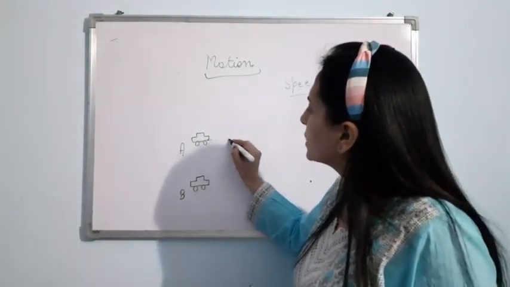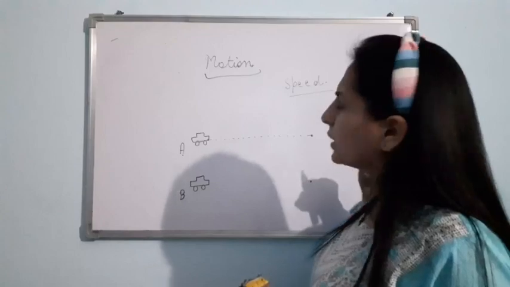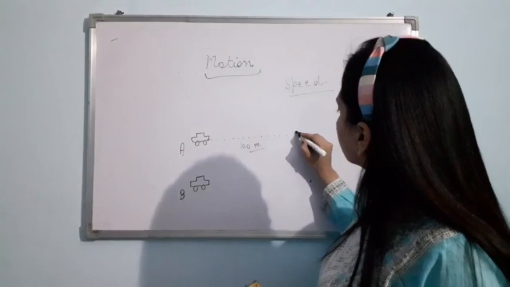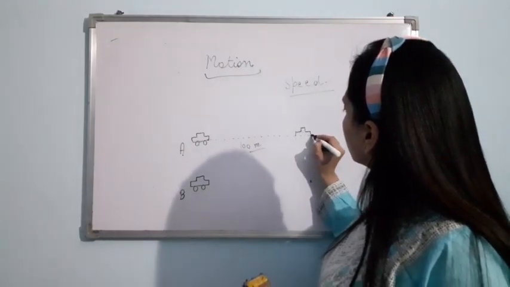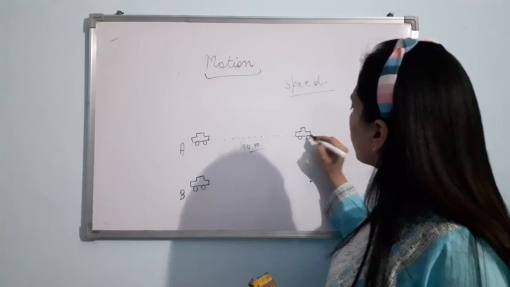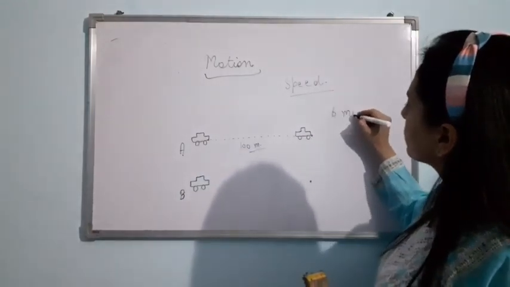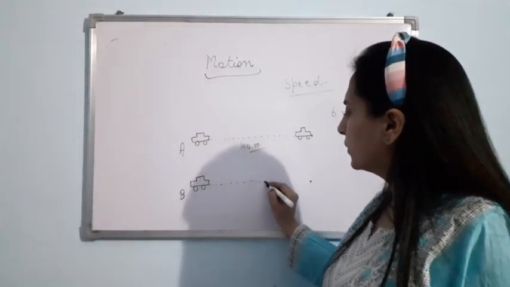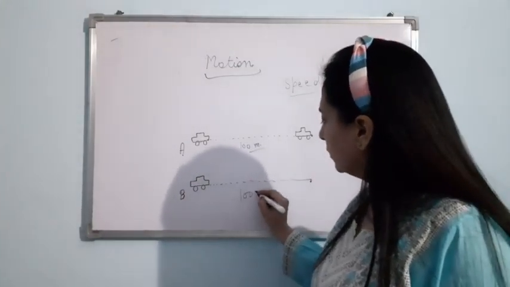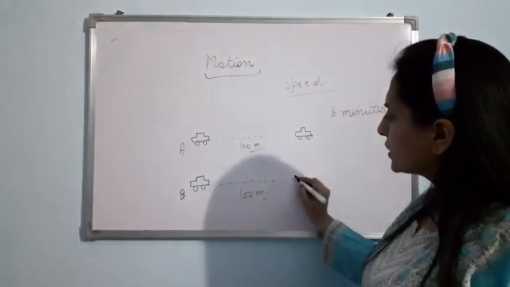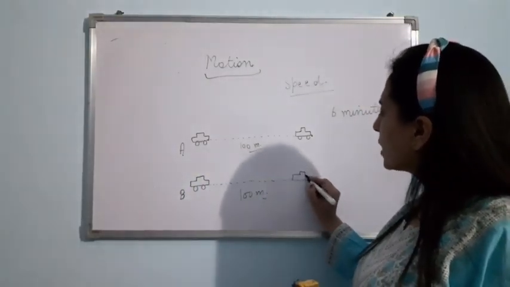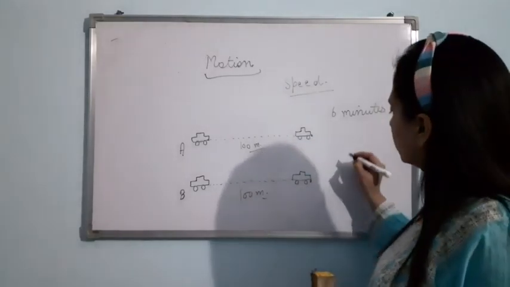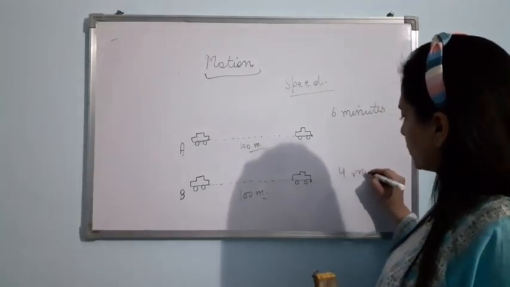So car A covers 100 meter and reaches here, but it requires, suppose, 6 minutes. Now, car B also covers the same distance, 100 meter, as they are in a race. But for that, car B took 4 minutes, suppose.